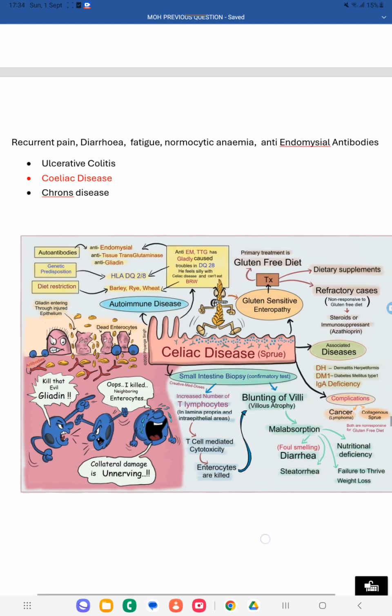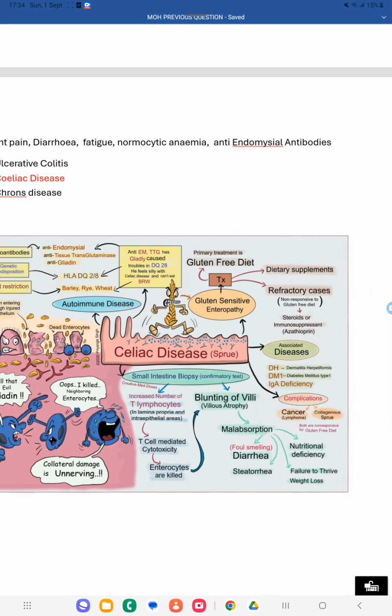The confirmatory investigation for identifying celiac disease is a small intestine biopsy. In that biopsy you can see villous atrophy. Because of the inflammation, the villi become degenerated, and because of that, malabsorption happens. Proper nutrients and fat are not absorbed, so the digestion process is impaired. It results in diarrhea, foul smelling diarrhea, and steatorrhea. Steatorrhea means fat present in the stool.